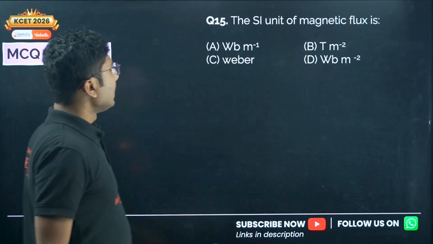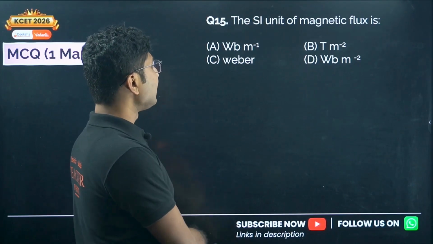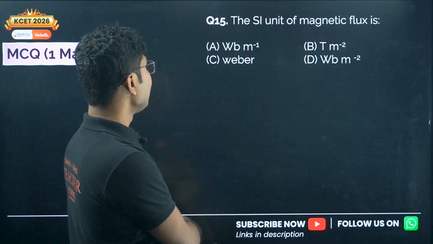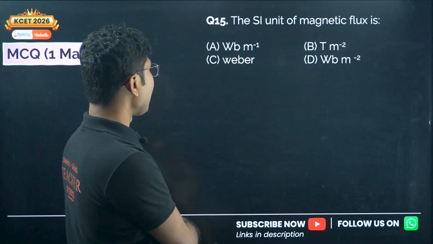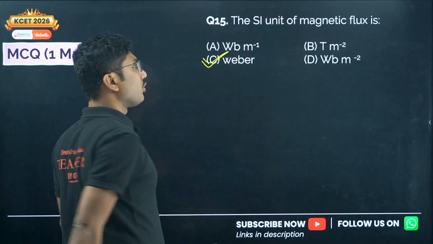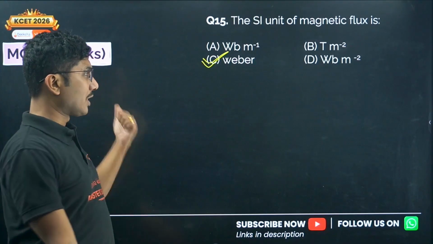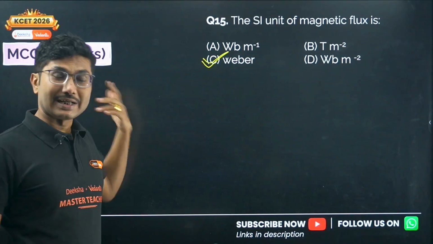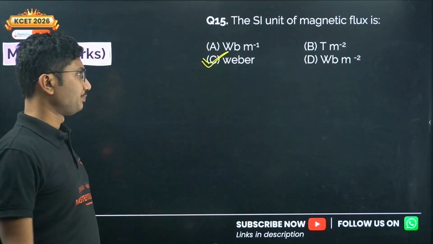Next, the SI unit of magnetic flux is Weber per meter, Tesla per meter square, Weber per meter square. So again it's Weber, again it is from your model question paper. They have directly asked what is the SI unit. In one of our previous questions it was asked whether it is a scalar quantity or a vector quantity. So it's a scalar and the unit is Weber.